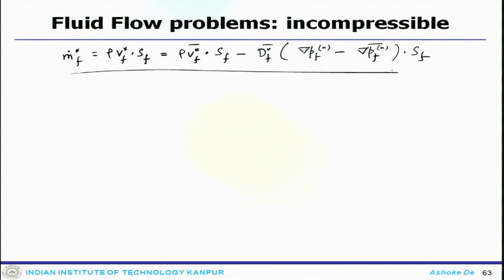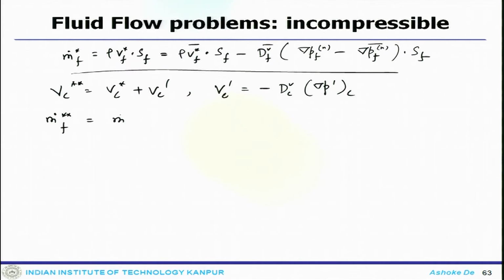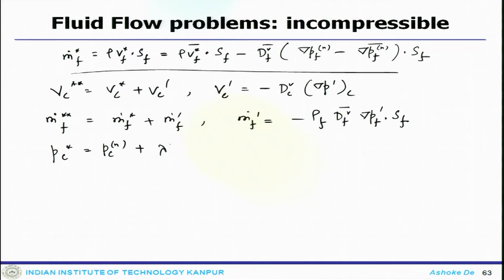And now, once you get those things, the velocity field is corrected as V C star plus V C prime, where V C prime is corrected as del p prime by c, and m dot star star f is corrected as plus m dot f prime, and m dot f prime equals minus rho f df v delta p f prime dot s f, and p c star is p c n plus lambda p c prime.